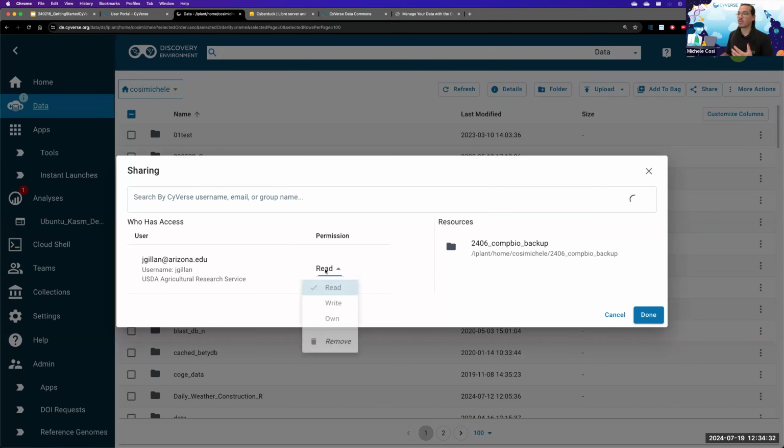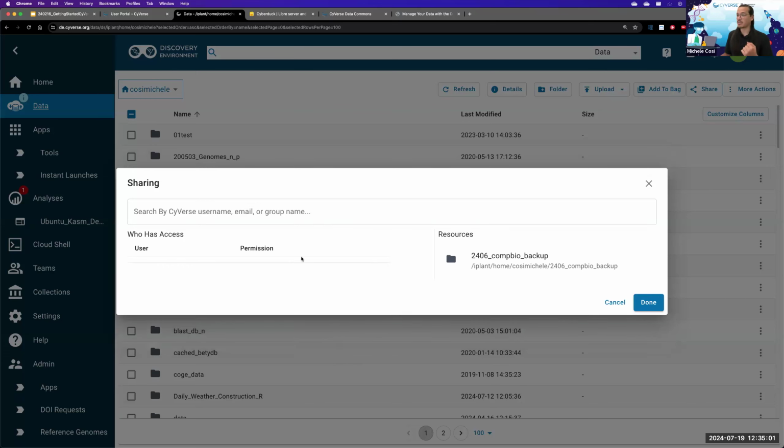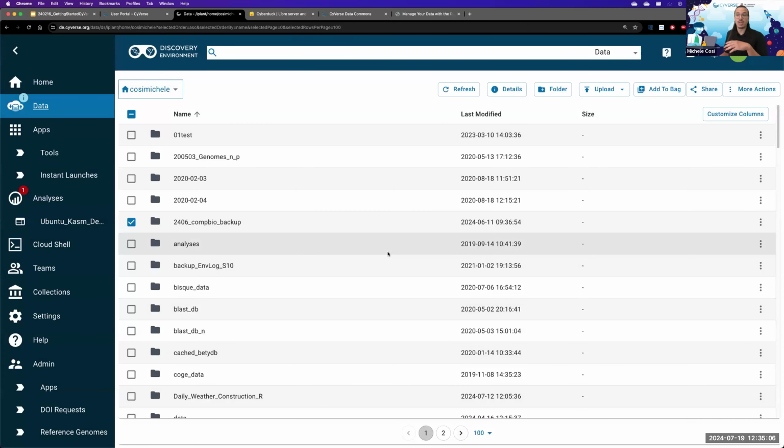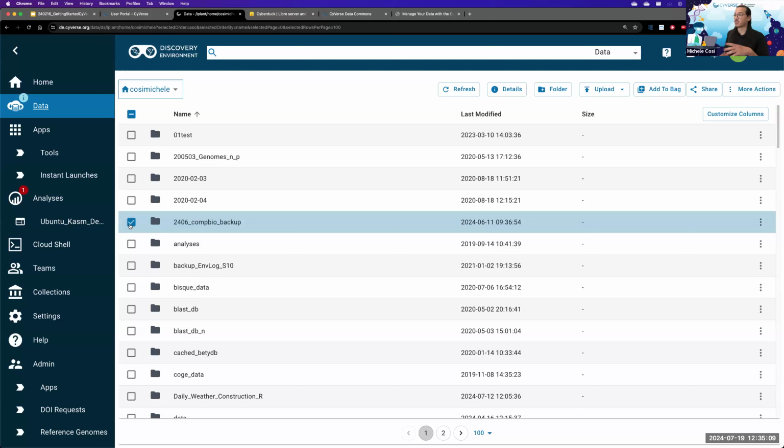Here I can choose which permissions he has in order to view this specific folder. Read means that he can see the folder. Write means that he is able to make modifications to the folder. And own means that he owns this folder. I can then also remove him from the people that have access to the specific folder, and I'm just going to go ahead and do that right now. I then click done, and we are back onto our own data store folder.